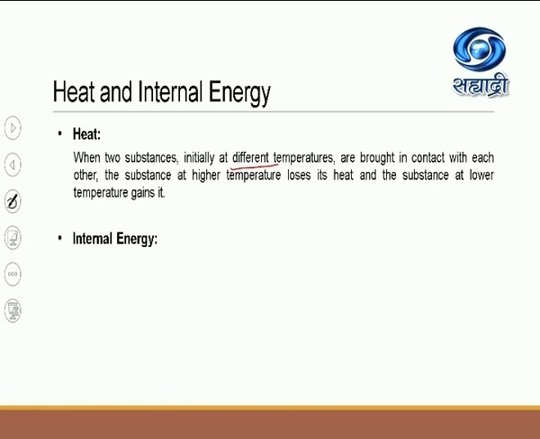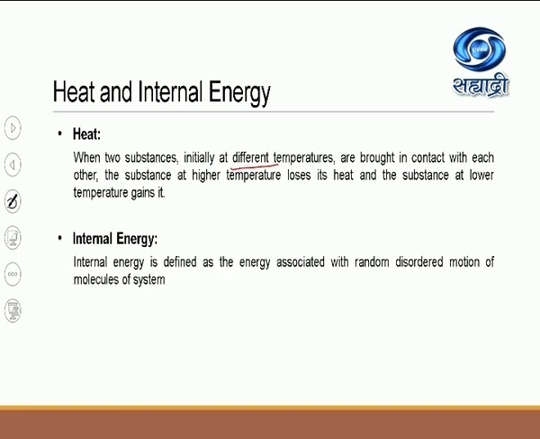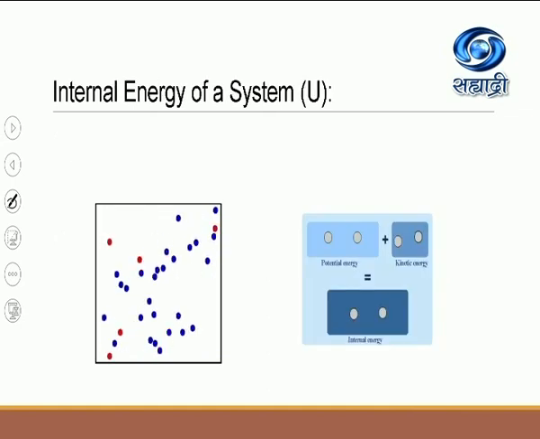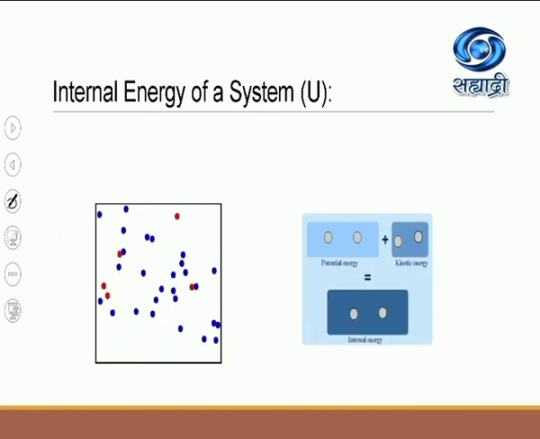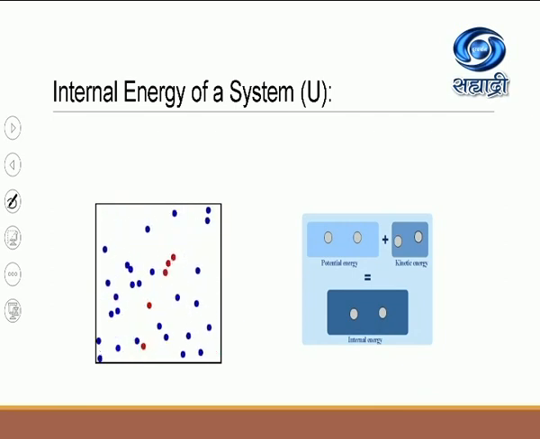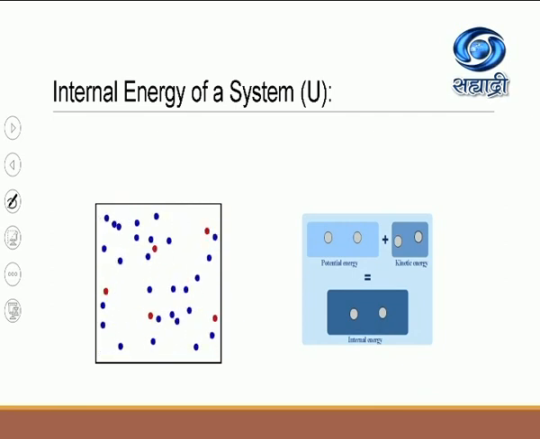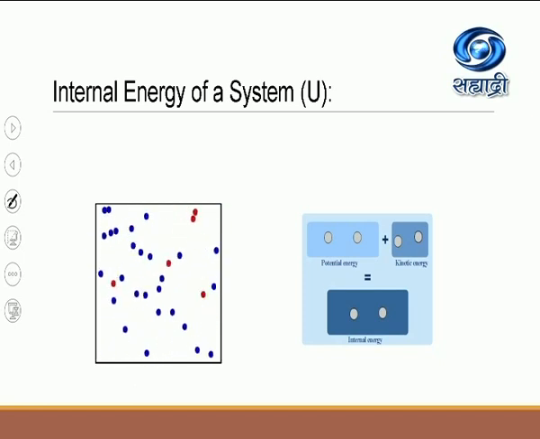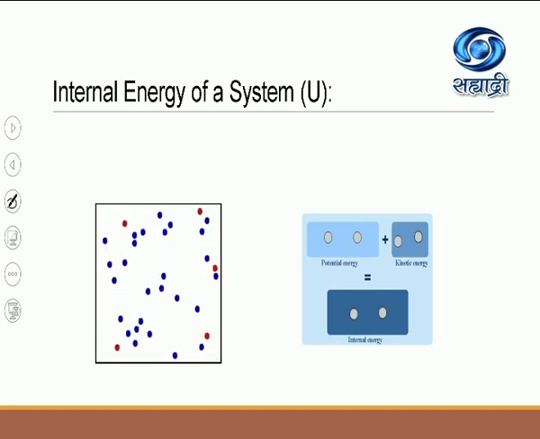First of all I will give you the definition of internal energy, and then later on I am going to explain the definition. So let us see the definition of internal energy. Internal energy is defined as energy associated with random disordered motion of the molecules of a system. This is the basic definition, and I can explain it more clearly with the help of this animation. See here, what do you mean by system? You should understand it in a more clear manner.